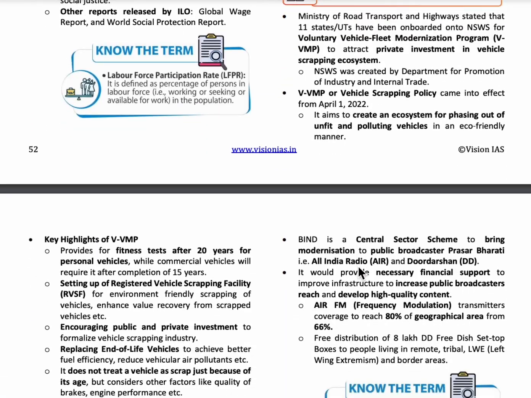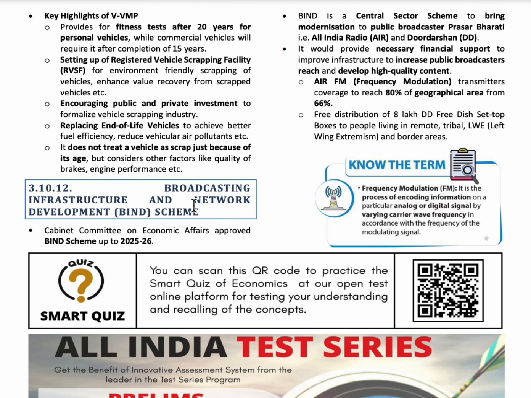The next topic is Broadcasting Infrastructure and Network Development Scheme. It is a central sector scheme to modernize the public broadcaster, that is Prasar Bharati or All India Radio and Doordarshan.